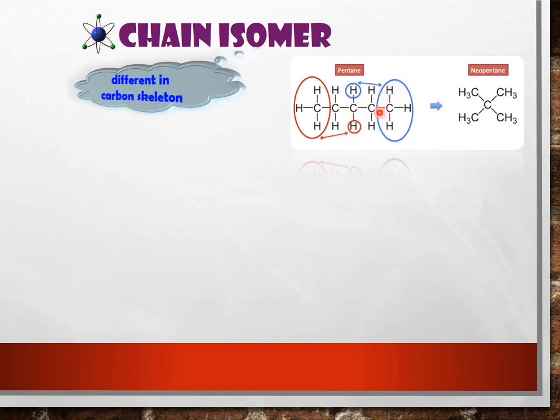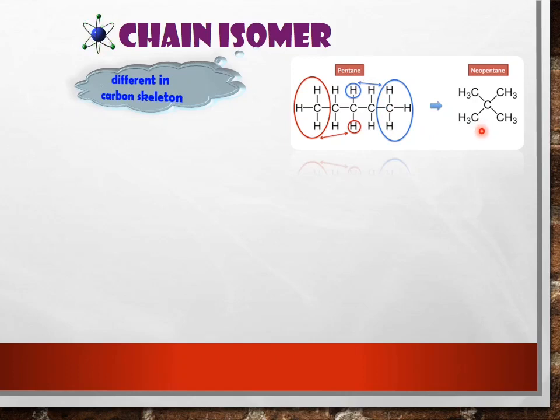Same like this blue circle here. This CH3 also will change to here, and this hydrogen will exchange to here. So you will get neopentane.